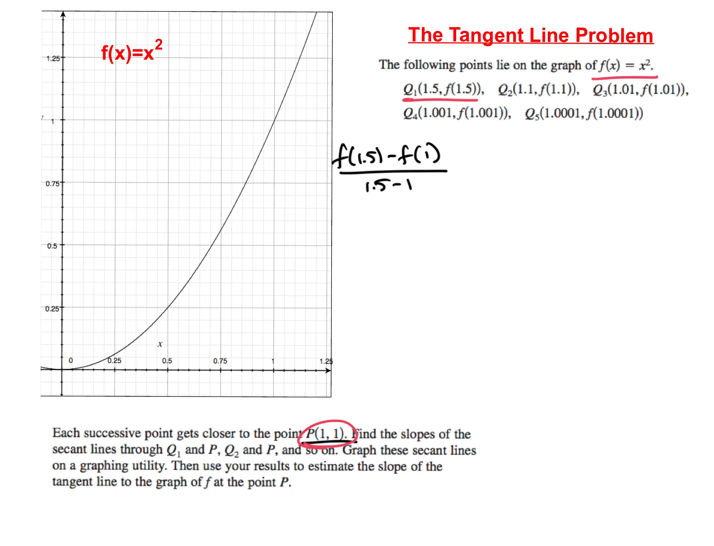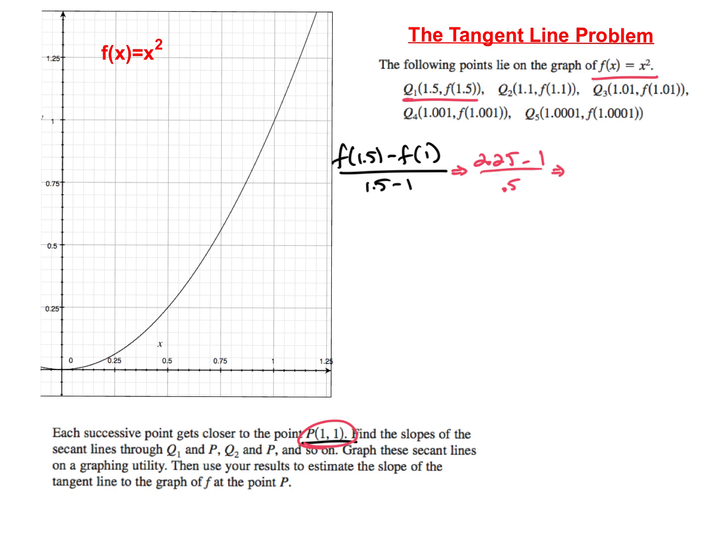So what is 1.5 squared? 2.25, exactly. And then minus f of 1, what's 1 squared? 1. Over 1.5 minus 1 is 0.5, exactly. We're going to do the rest in our head. We got this. We're smart people.